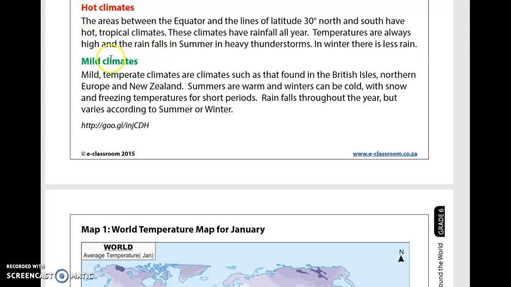Mild climates, your third heading. Mild temperate climates are climates such as that found in the British Isles, Northern Europe and New Zealand. Summers are warm and winters can be cold, with snow and freezing temperatures for short periods. Rain falls throughout the year but varies according to summer or winter.